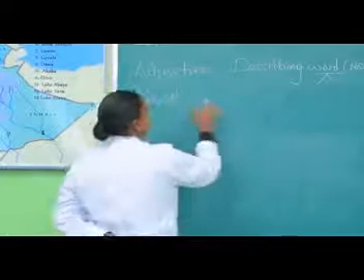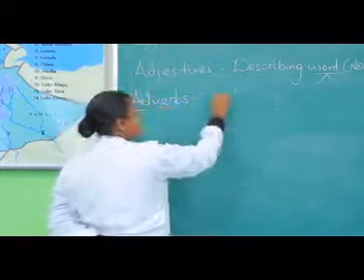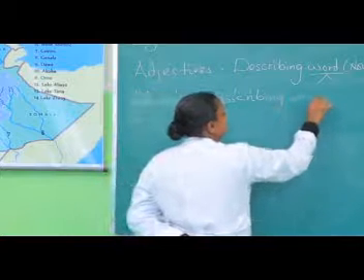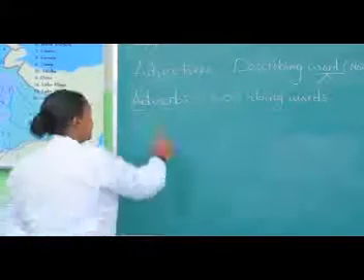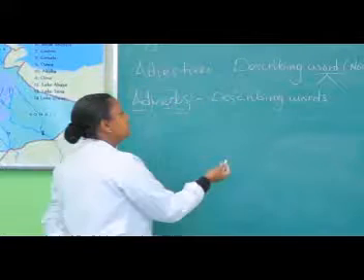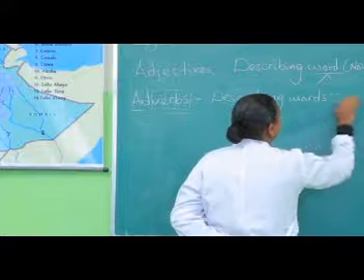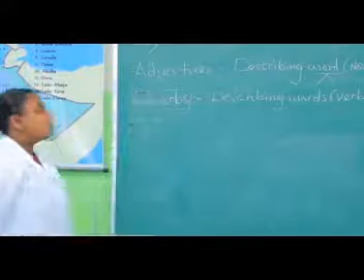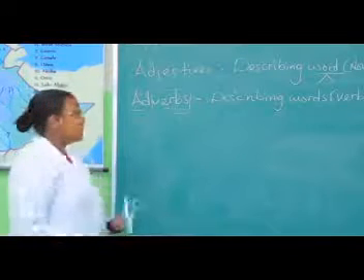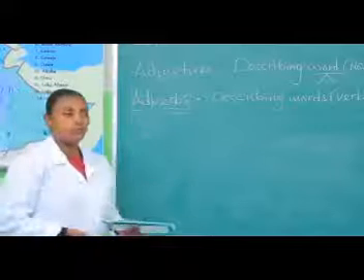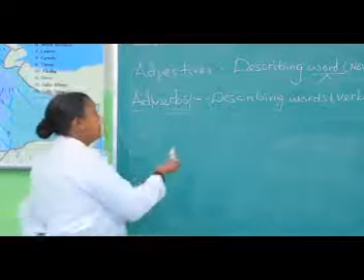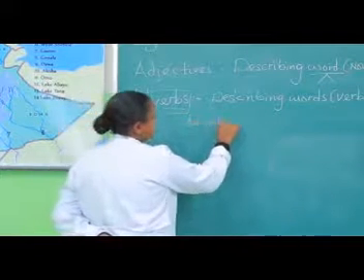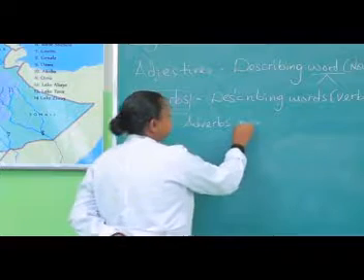The only difference here we have is adverbs are describing words, but what do they describe? They describe verbs. They will give us some information about the verb or verbs. So when we say verbs, you remember what verbs means. So there are different kinds of adverbs. Let us discuss some of them. For example, adverbs can be adverbs of manner.